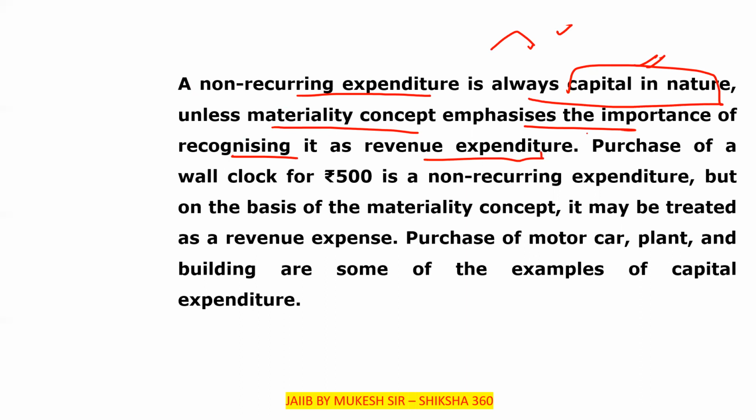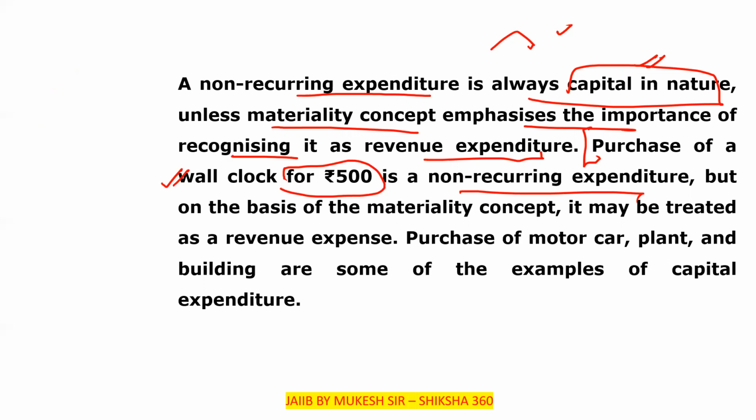So for example, purchase of a wall clock, basically for rupees 500. It is a non-recurring expenditure, because we know that the life of a clock is 5 to 6 years. Generally we can say 4 to 5 or 5 to 6 years, the life of the clock.